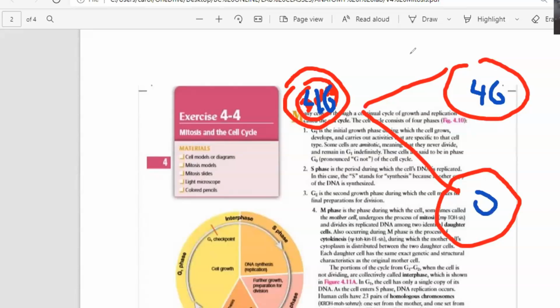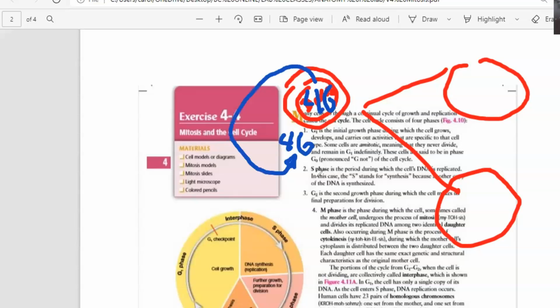And that's a problem. Now, you may say, what about if this one gets half and the other one gets half? What if this one gets 23 and this one gets 23? Well, that's a problem too, because we know that human cells have 46. So there's a problem here: we do not have enough chromosomes to put into different cells. The first step is that we're going to take these 46 that we have right here, copy them, and create another set of 46.